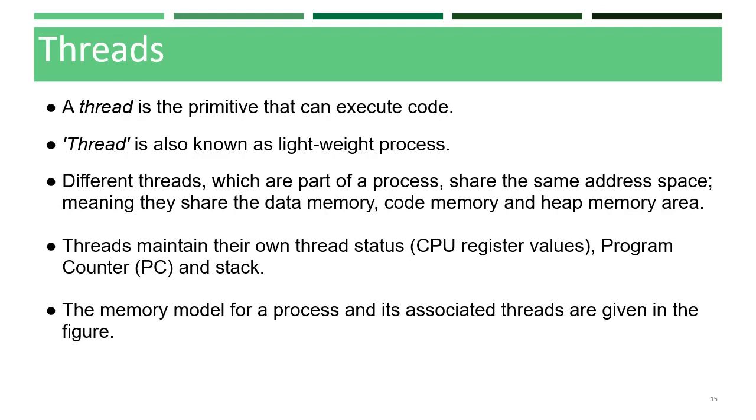Different threads which are part of a process share the same address space. That means they share the same data memory, code memory and heap memory area. Threads maintain their own thread status, program counter and stack. The memory model for a process and its associated threads is given in the figure shown in the next slide.